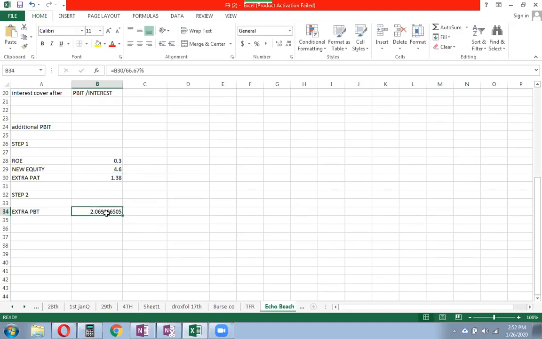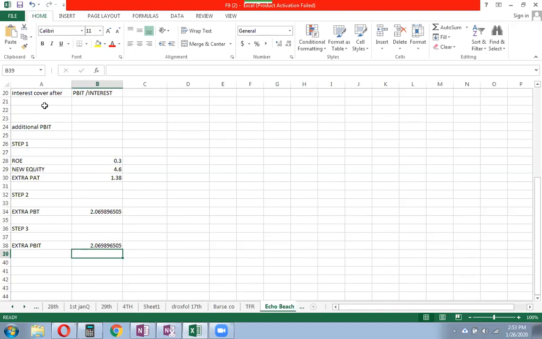Now again, you see, if you see long figures like this, a lot of the students would like to round the figures, right? But I would say in your exam, you should not waste time on this because you're not getting any extra marks for this, right? Okay, so you have the extra profit before tax figure, and now you can calculate in step number 3 the extra PBIT figure, which will be exactly the same, right? Maybe you should have written down here that it's not changing because the interest is not changing, right? So this is the extra PBIT.